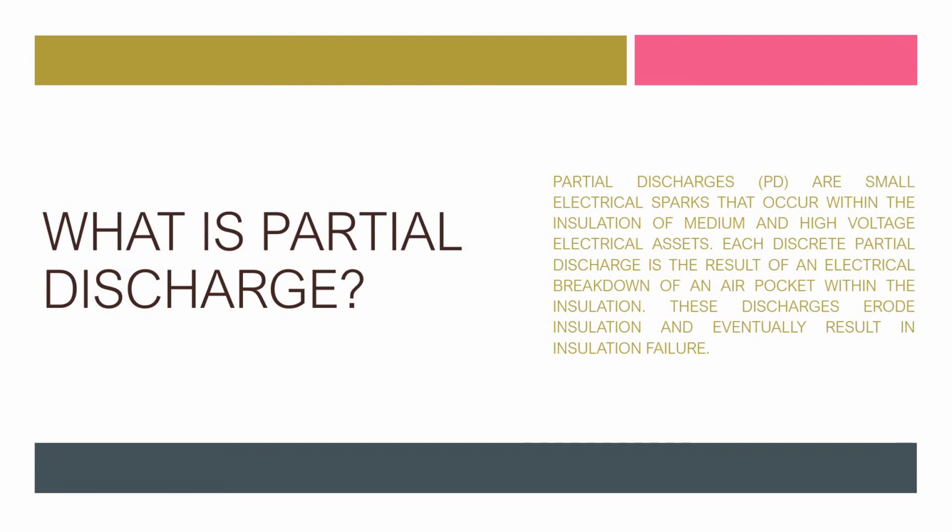So, for more than 50 years, companies have performed partial discharge testing on electrical assets as a part of ongoing predictive maintenance programs. The data obtained from partial discharge tests and monitoring solutions can provide critical information on the quality of insulation and its impact on overall equipment health.